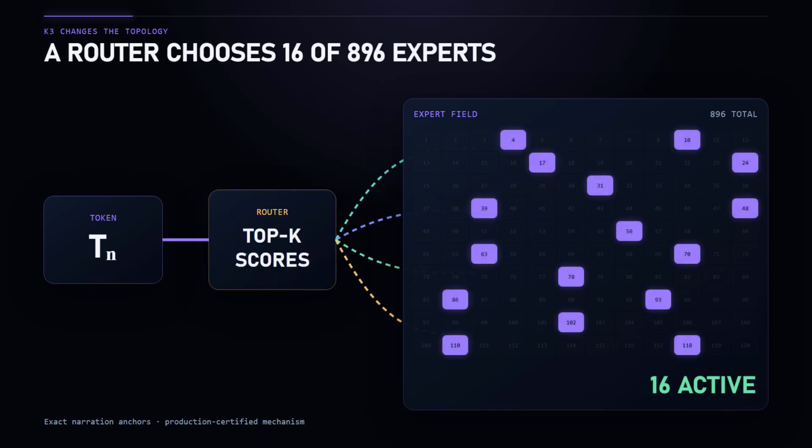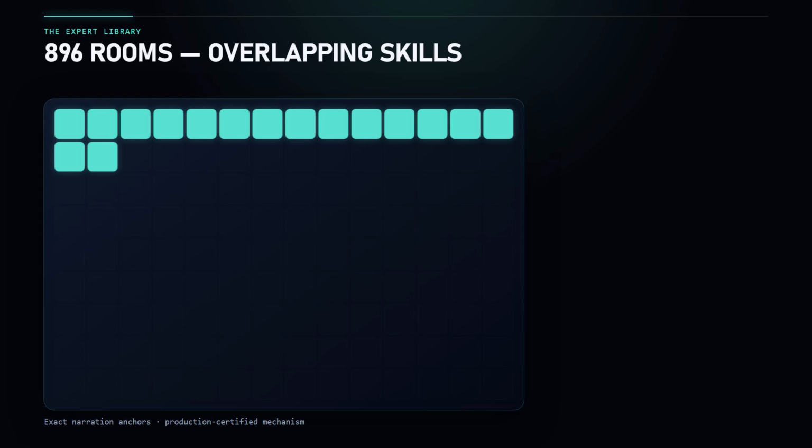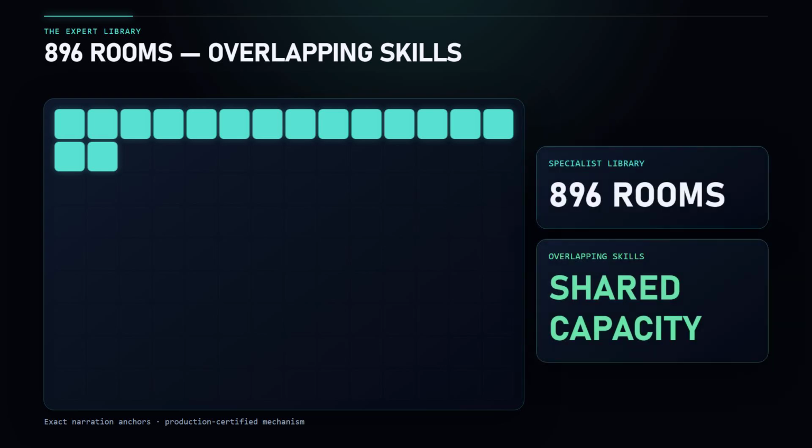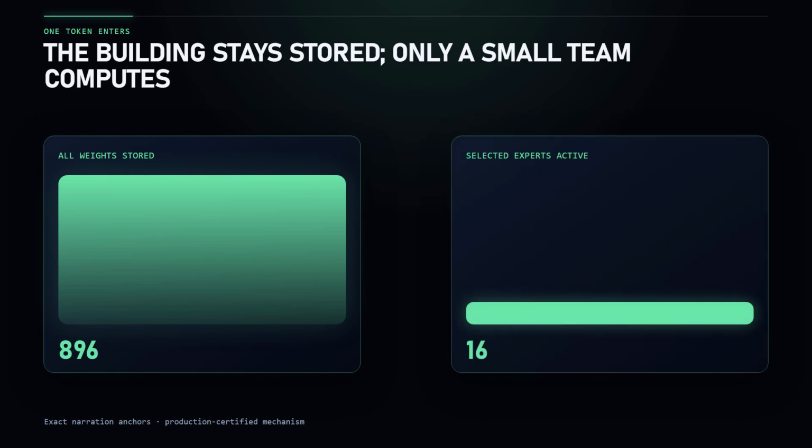Inside K3 are 896 routed experts. For each token, a router chooses 16. Imagine a building containing 896 specialist rooms. One room may be useful for code structure, another for mathematical patterns, another for visual relationships, and many will contain overlapping skills. When a token arrives, the router does not switch on the entire building. It sends that token to a small selection of rooms.